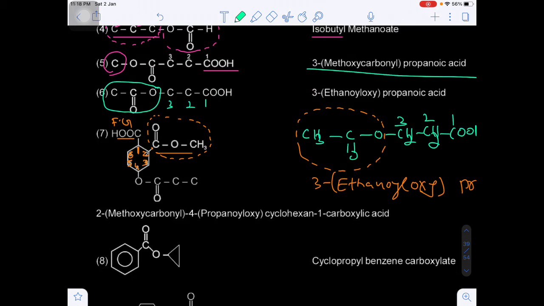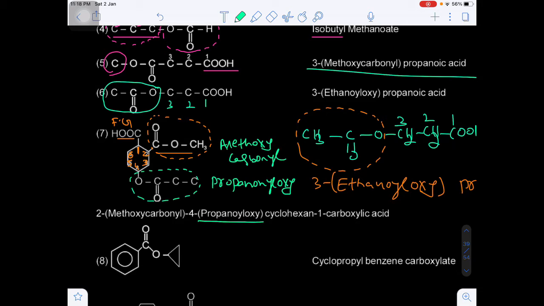Okay, now this name will be the alkoxy, that is methoxycarbonyl. The name of this substituent will be methoxycarbonyl, and the name of this substituent will be propanoyl, because 3 carbons and C double bond O is there, that's why propanoyl, oxygen is there, the propanoyloxy. This will be on the 4th position, and the methoxycarbonyl will be on the 2nd position. And one more important thing, the carboxylic group is not present in the parent chain, it is out of the parent chain. That's why we are using the carboxylic acid,